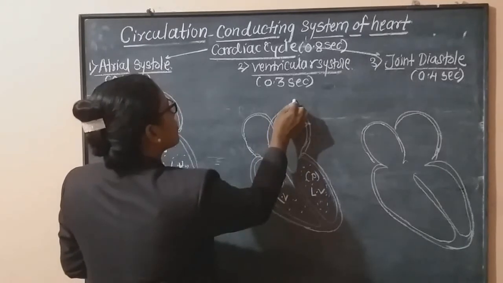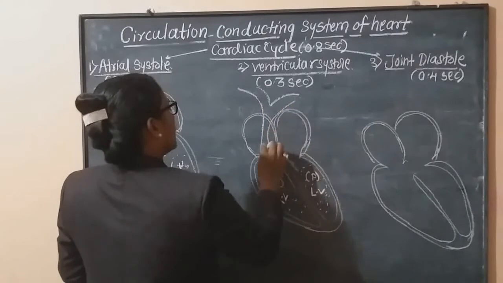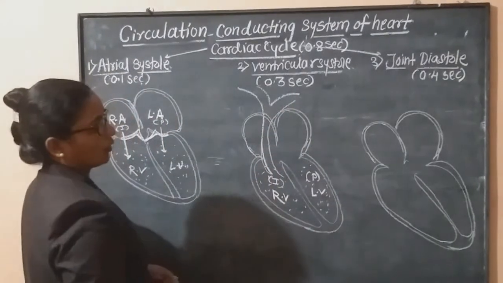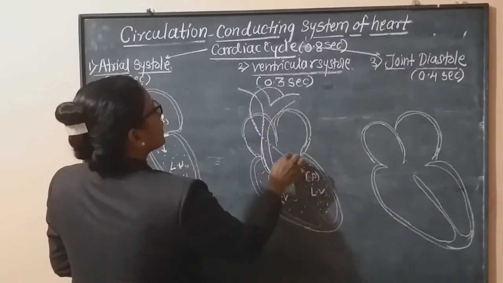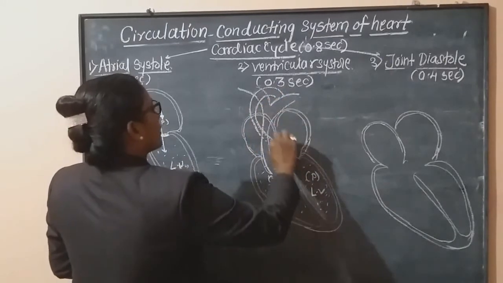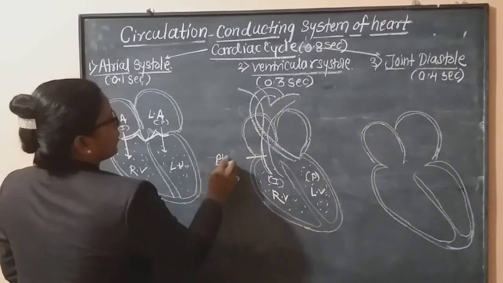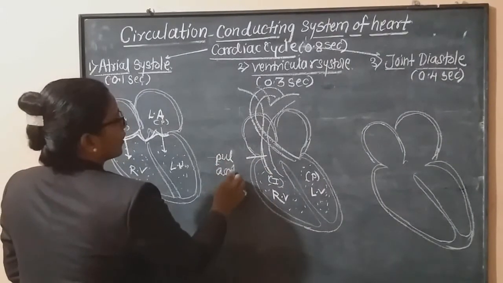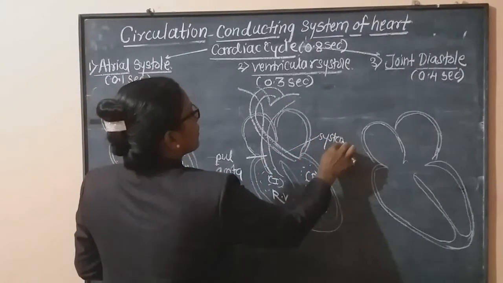It goes into the pulmonary aorta, and the other blood goes into the systemic aorta. Okay, in this way. This is the pulmonary aorta. This is the systemic aorta.